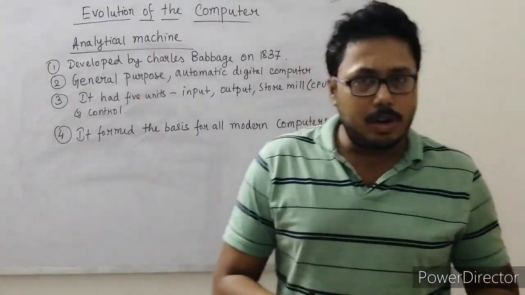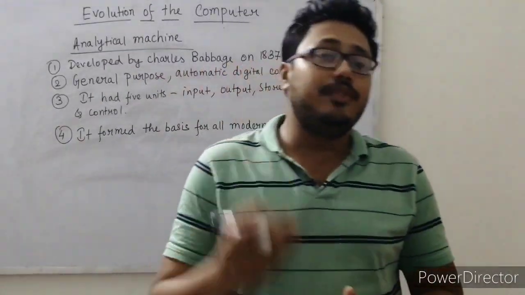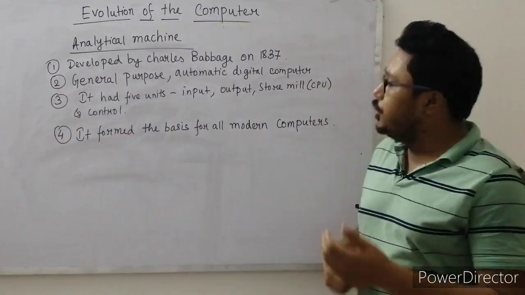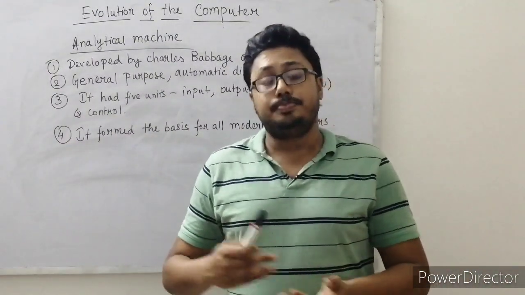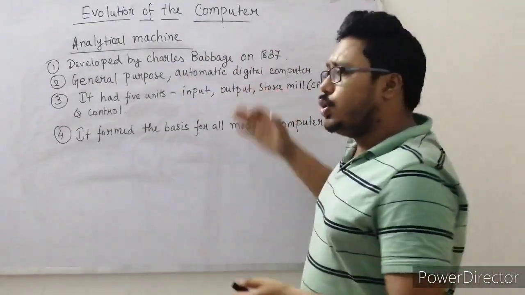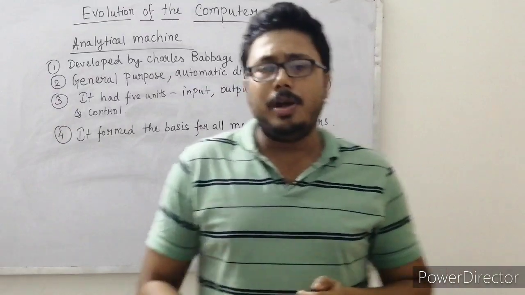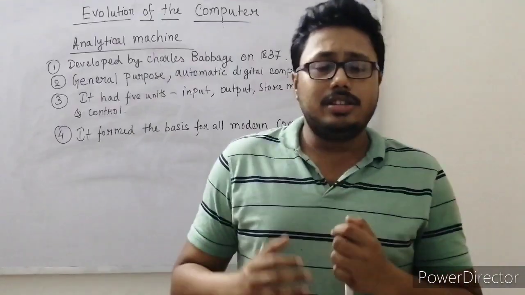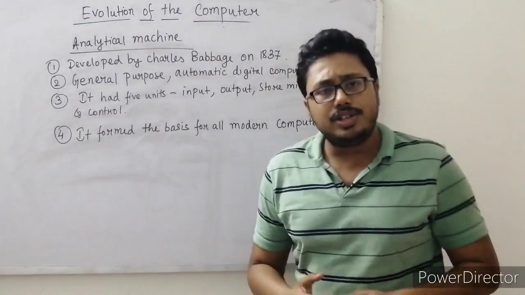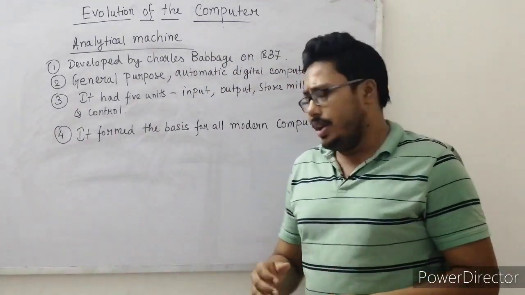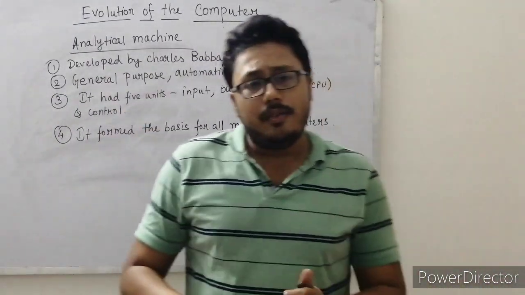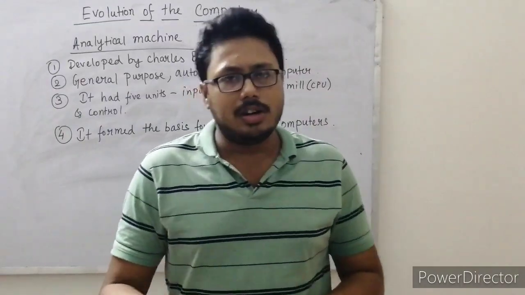So what is the purpose of the input device? We know we can give instructions to the computer with the help of the input device. The output device is used for retrieving the result after processing in the computer, and the store is used to store the information, and the control unit does all the processing, all the calculations and logical things. So this is one of the oldest versions of modern computers.